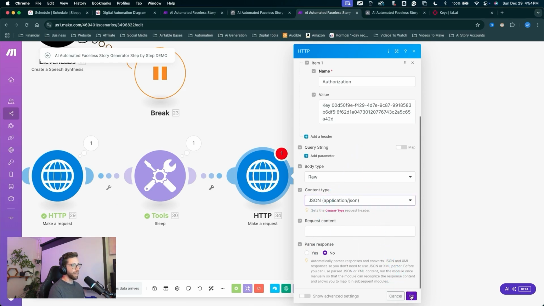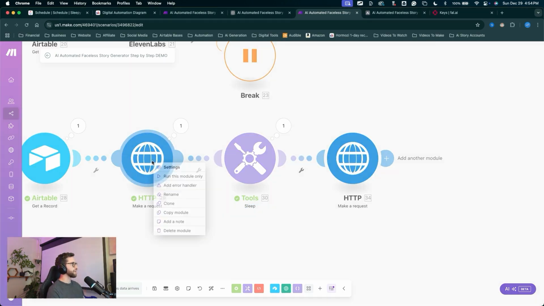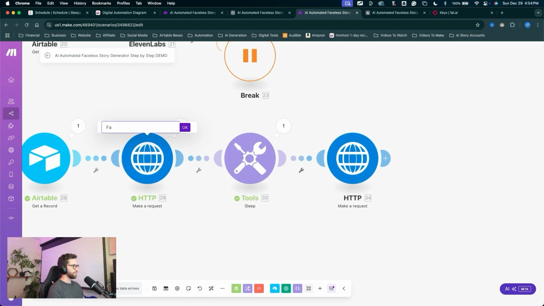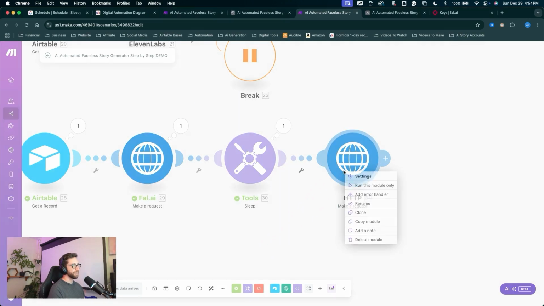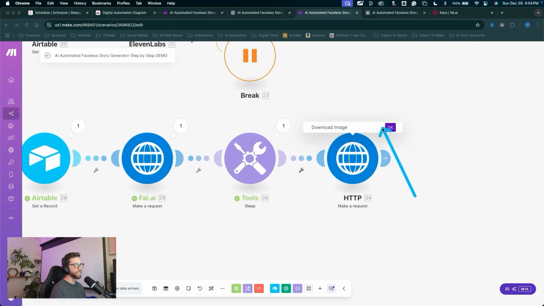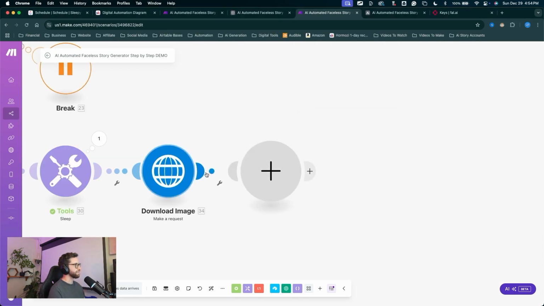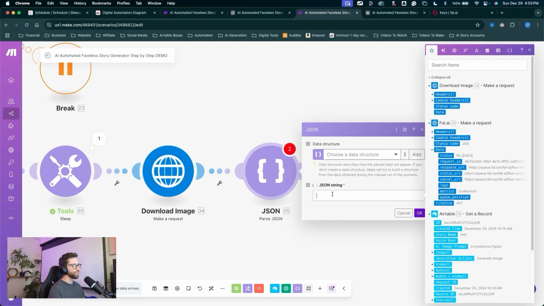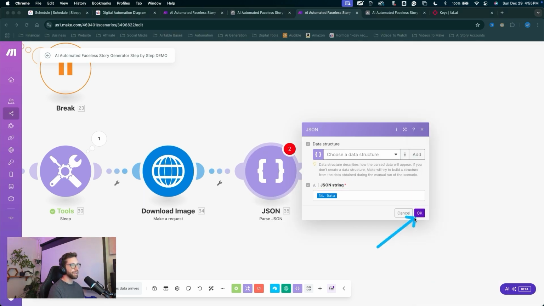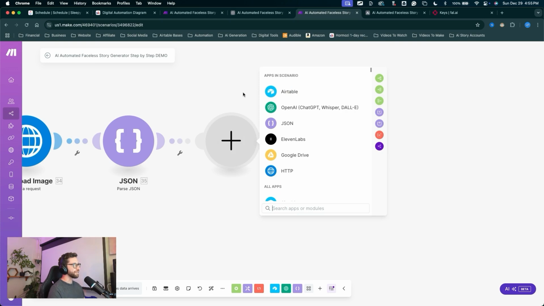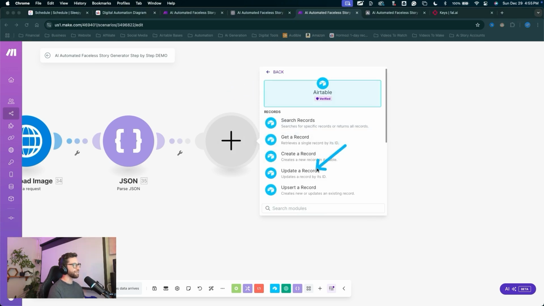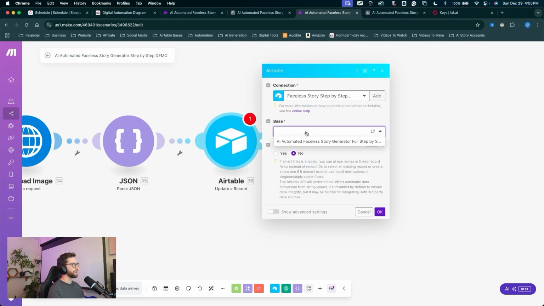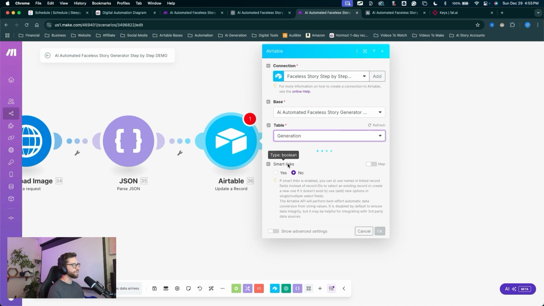We can click OK. Let's come back to this first HTTP module, right click on it and rename it. Rename it fal.ai. Click OK. We'll right click on this one, rename it download image. Click OK. Click the plus to create a new module. This will be JSON module to parse JSON. In the JSON string, we'll select data. Click OK. Click the plus, create a new module. This will be Airtable, update a record. Check the connection. Choose the base. Choose the table. This is the generation table.